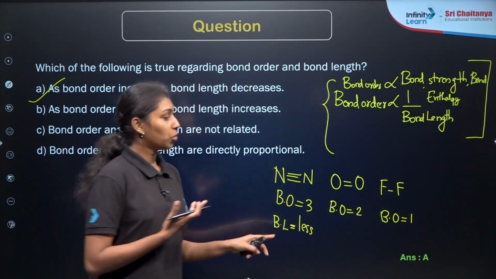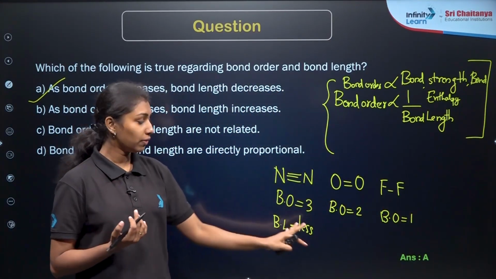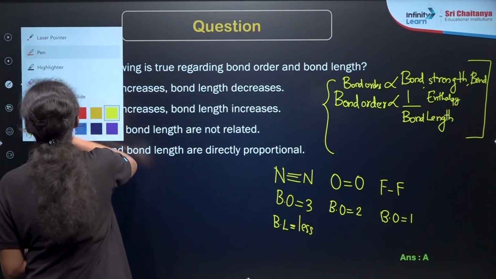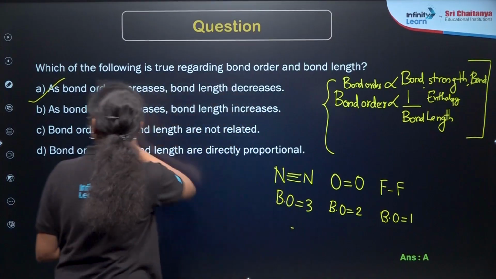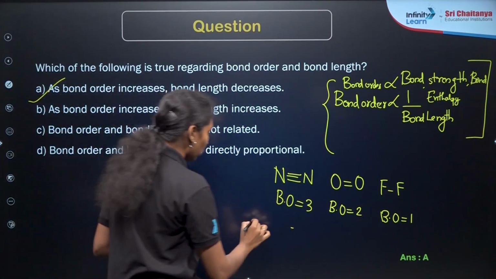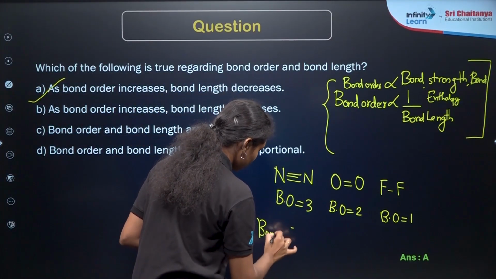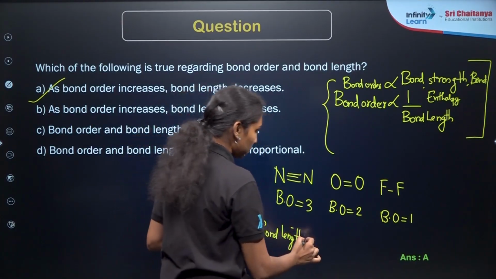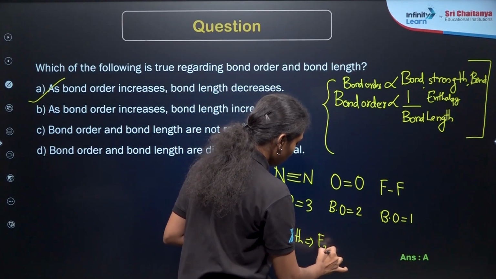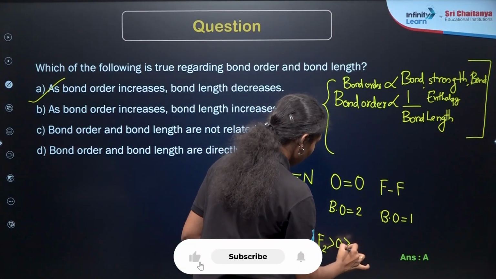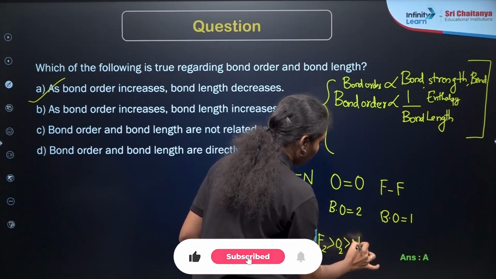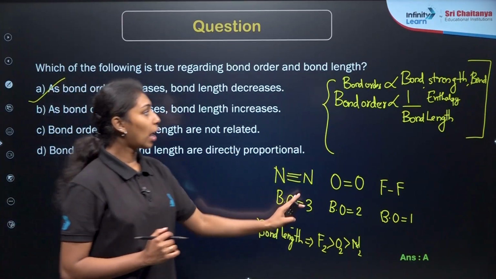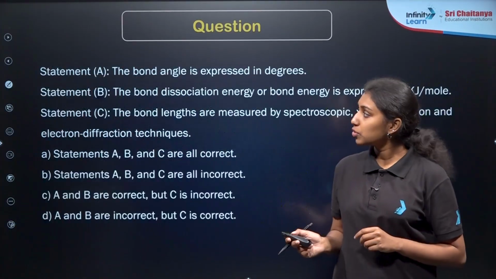According to the relation between bond order and bond length, if I take the order of bond length, which one will have more bond length? The one which has very less bond order, right? So F2 will be maximum, then O2, then N2. So this will be the order of bond length according to bond order. This is the application of the relation between the bond parameters given here. Now you are moving to the next question.